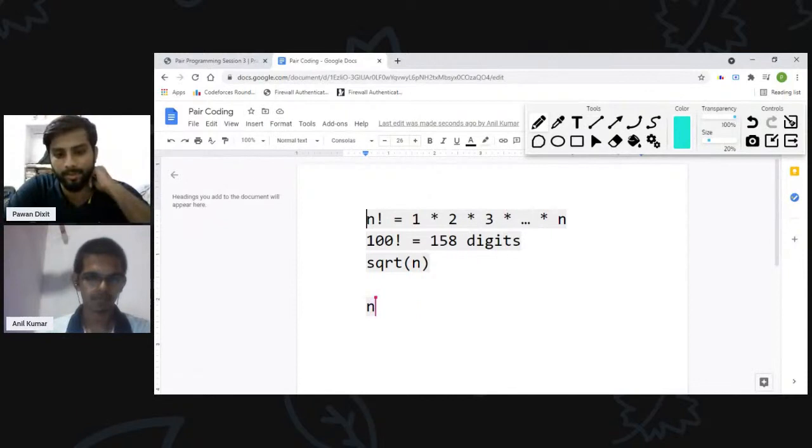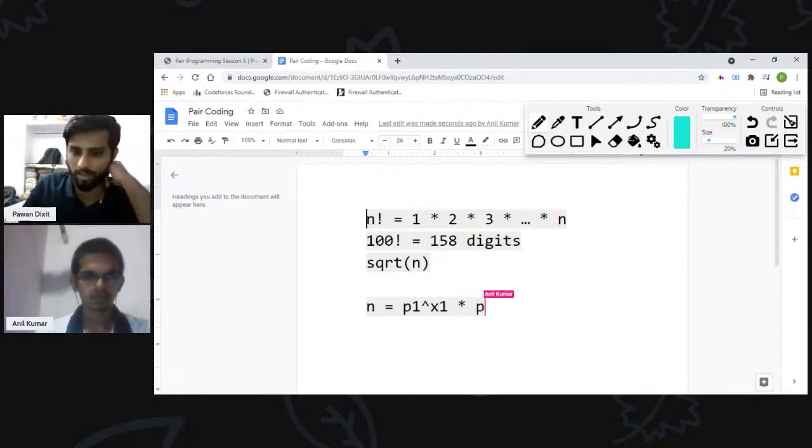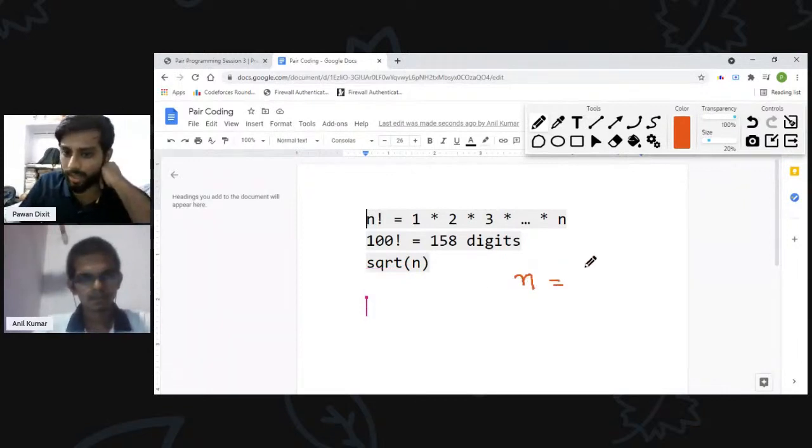Let's say we have a number n, and we have to find the prime factorization of n. So if we have the prime factorization like this, let me write it. Is someone writing? Yes, I'll write it, it is not visible in powers like this. So as Anil said, if a number is n, we can write it in the form a raised to the power p1, where a is a prime. We are basically finding the prime factorization of a number.